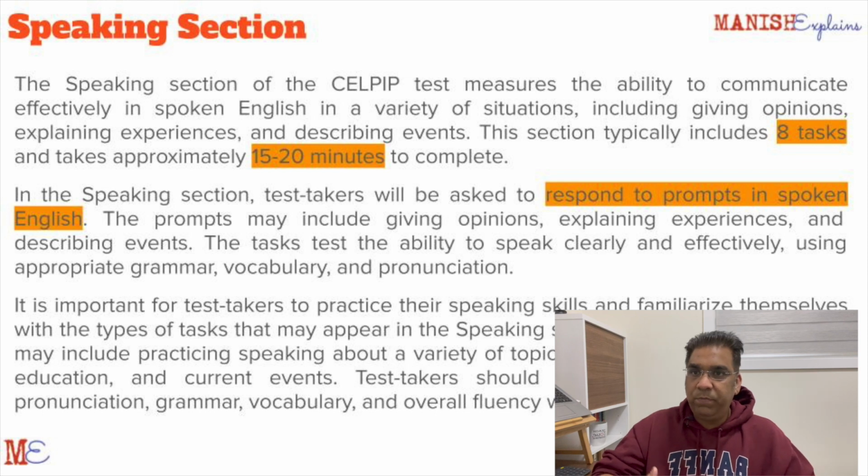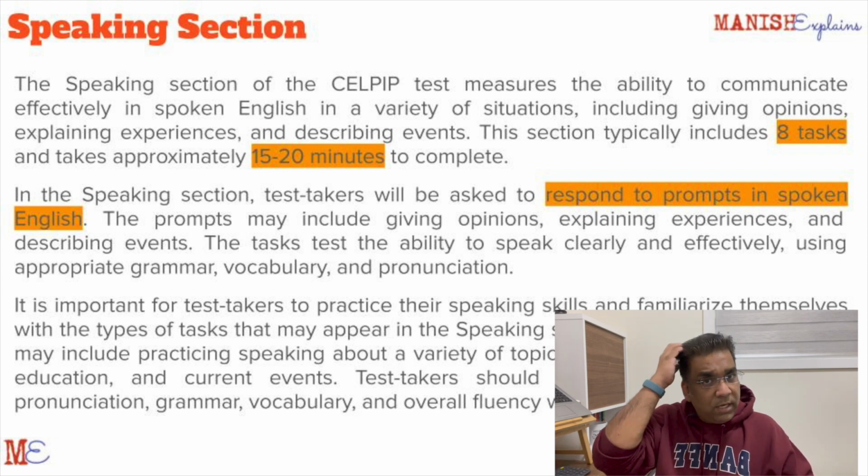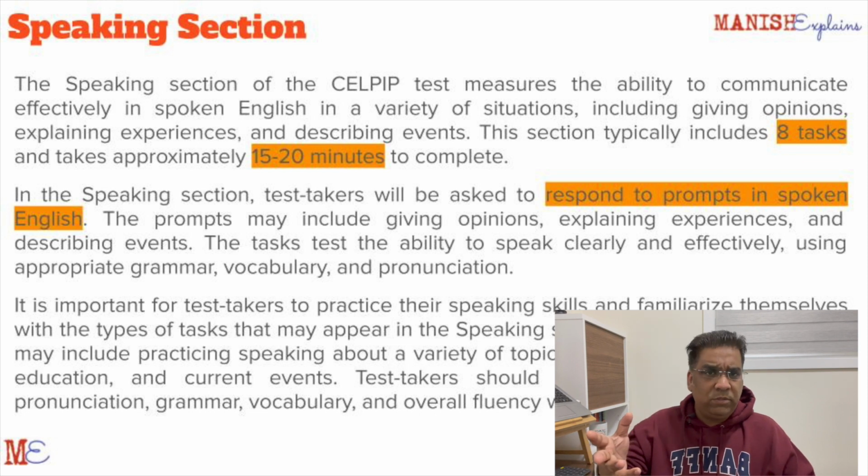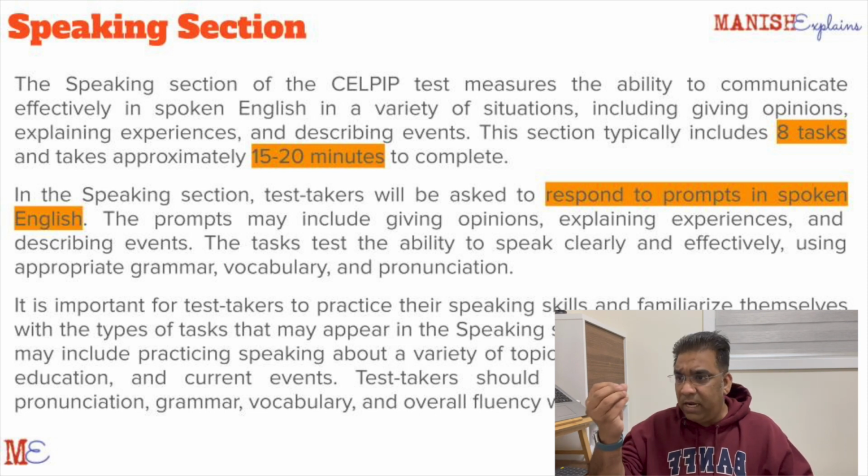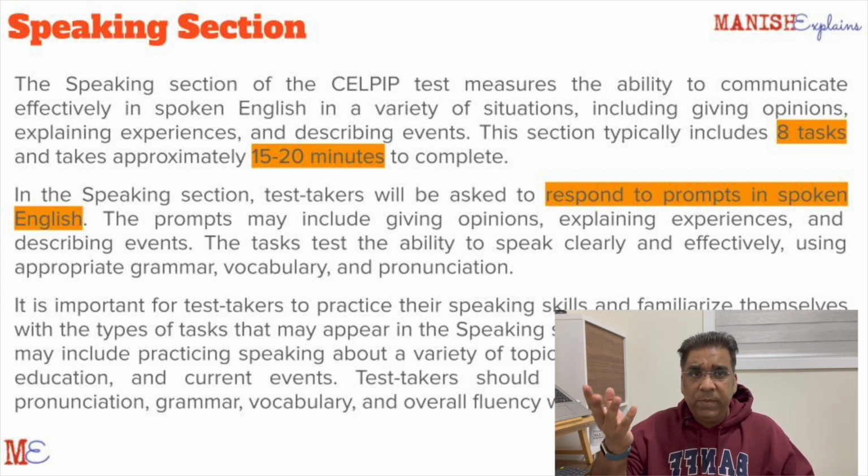Speak slowly. Don't speak very fast. Speak naturally. You're not writing an email. You will not start speaking like, hello, Mr. John, I am writing this letter. You will not speak like that. You will speak, hey John, how are you doing? This is what I want to say to you. So things like that. Speak naturally as you would speak to a person. So any situation that you are given, speak naturally.